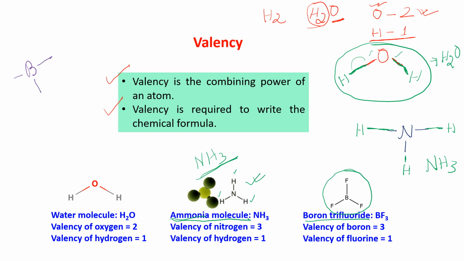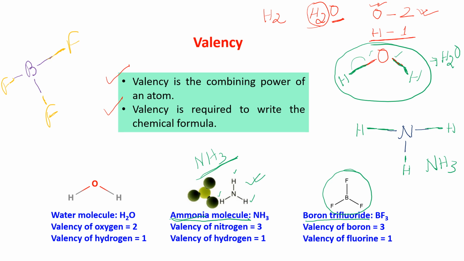Now fluorine is having 1 valency. So fluorine, I am writing here fluorine. Suppose this is a fluorine atom having 1 valency. This is a fluorine atom having 1 valency. And this is a fluorine atom having 1 valency.